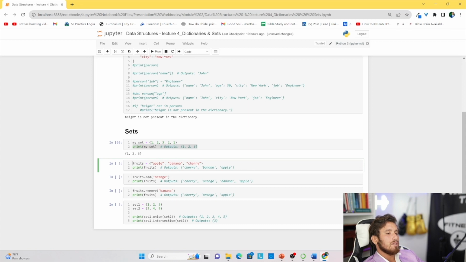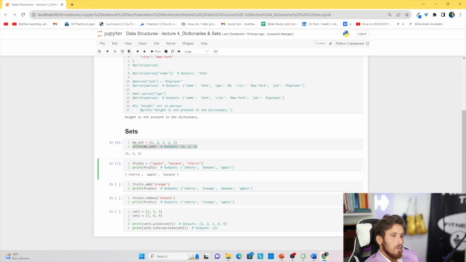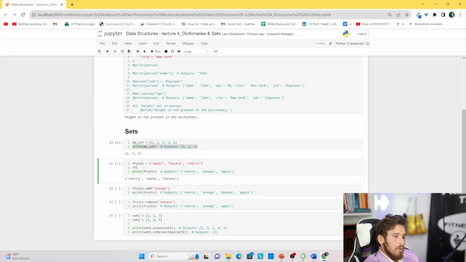Let's take the fruit set here. If we press run, we can see that we have fruits. Let's actually make a copy of this. So let's do fruits dot copy, and let's name this more fruits as a variable.